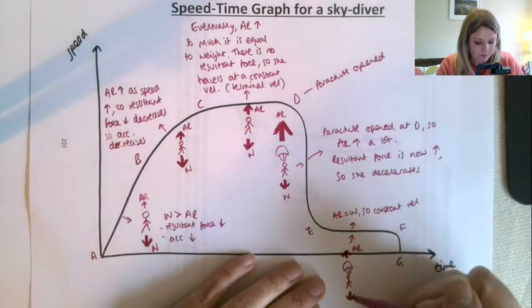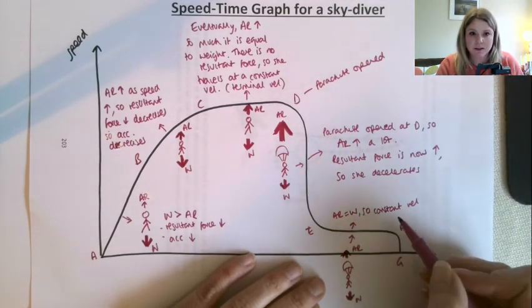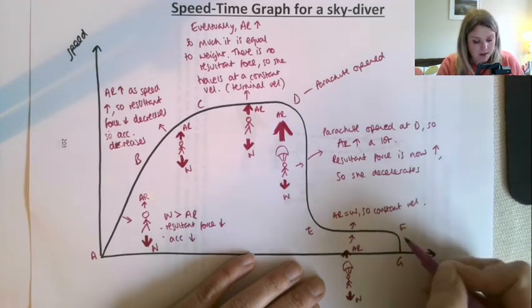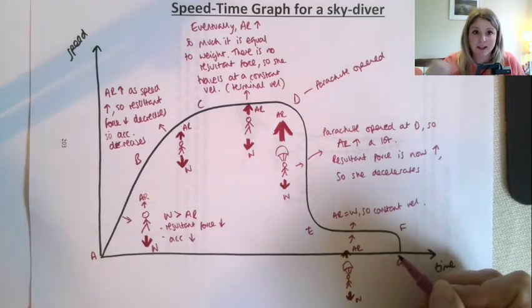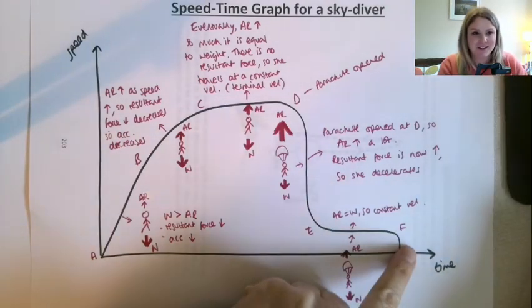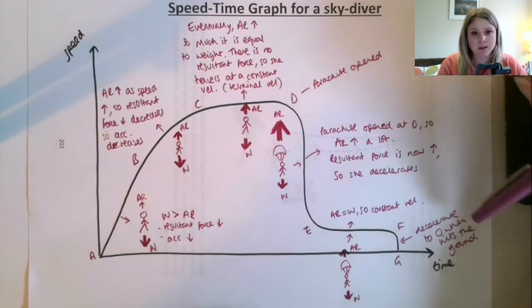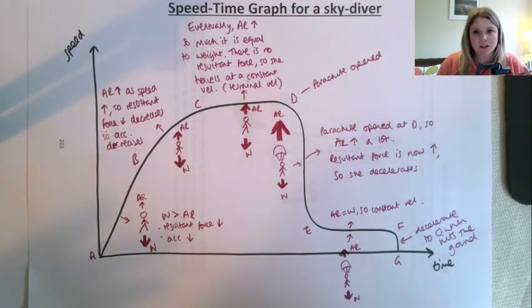Okay, so here we go. Weight and air resistance about the same size as each other. So air resistance equals weight, constant velocity again. And then from F to G is like literally hitting the ground and decelerating to 0 on hitting the ground. So let's get that in as well. Okay, so there we go. Decelerates to 0 when they hit the ground.